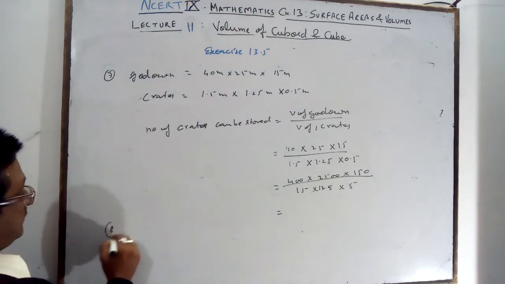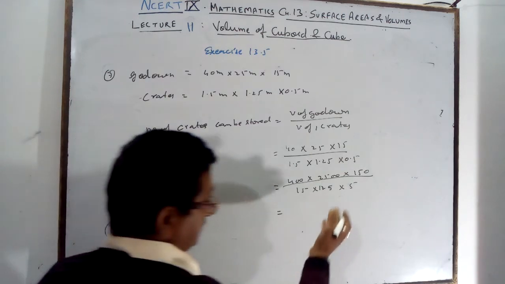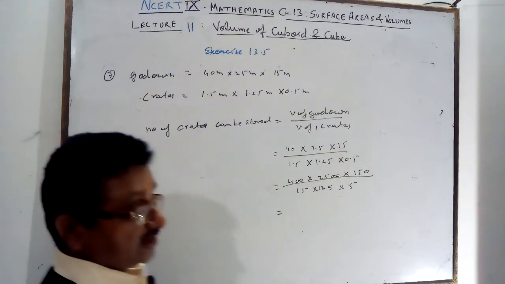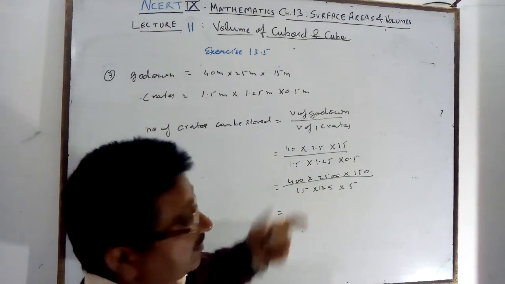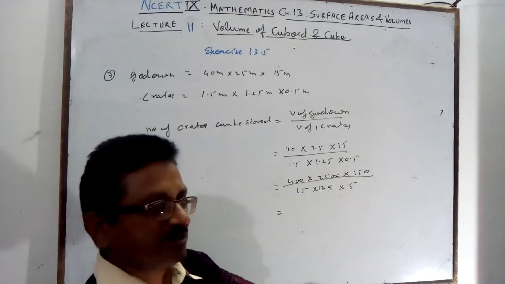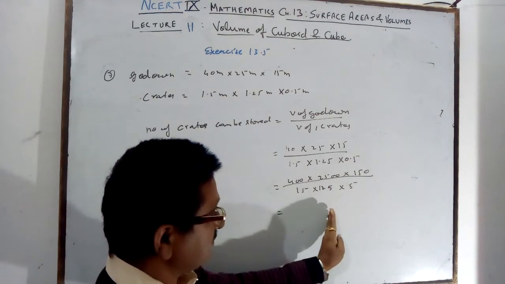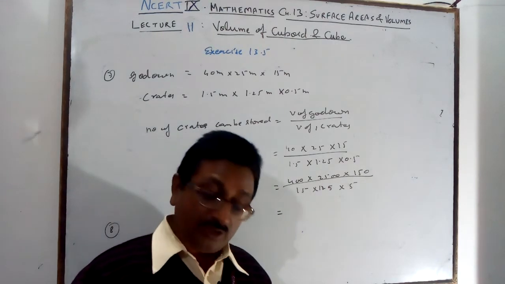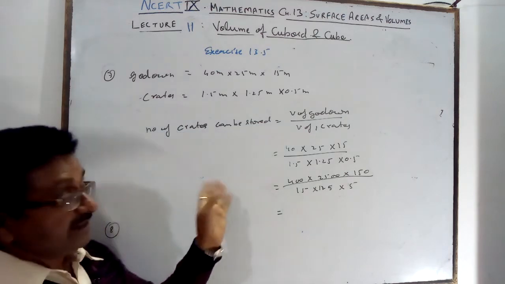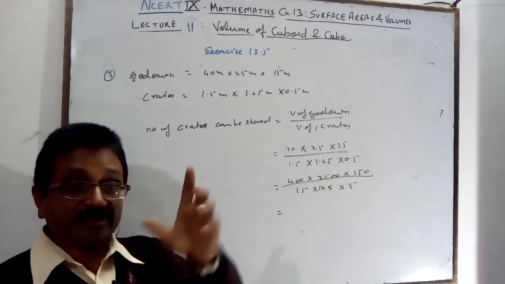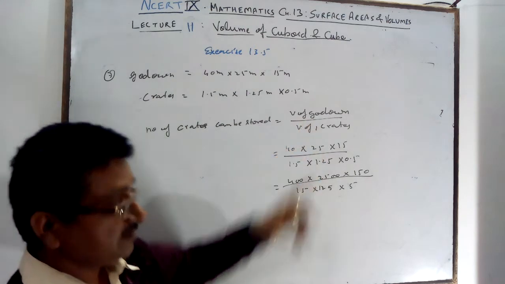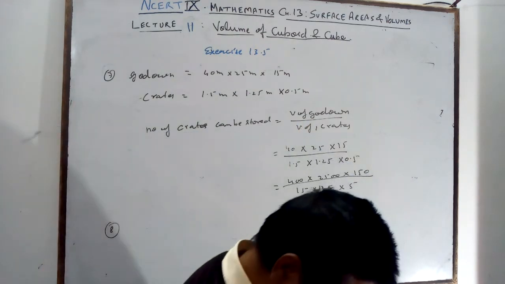If a decimal comes, you round off, meaning you will not increase. Here, crates will not be cut and kept, so the decimal part you remove. Whole number only; if a decimal is there, you will not touch it. But in the brick case, when making a wall, you cut the brick and put it, so the decimal will be rounded off to one more brick. But crates will not be rounded up. Question number 8.